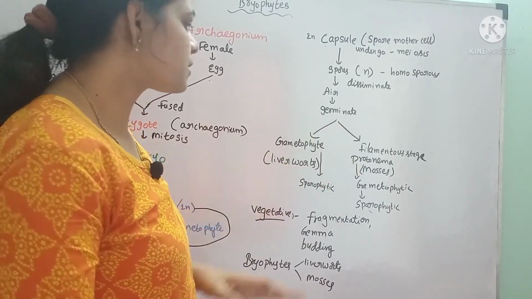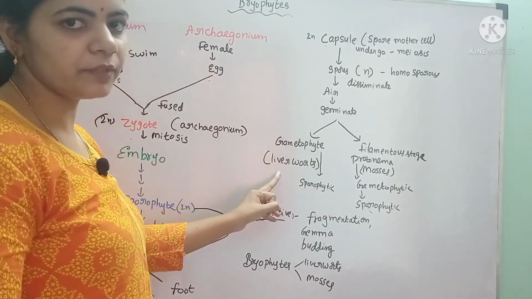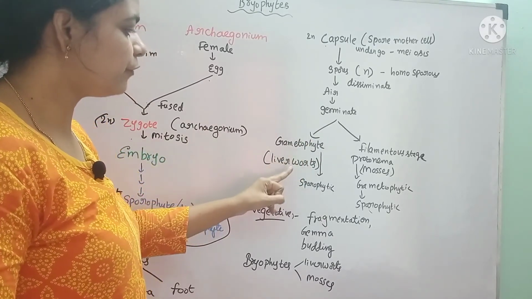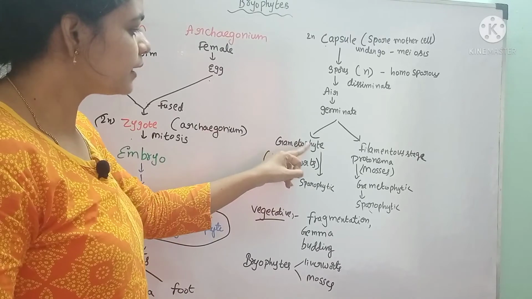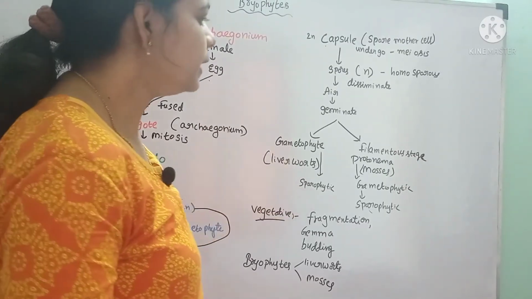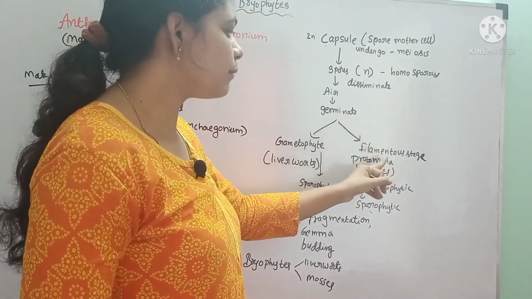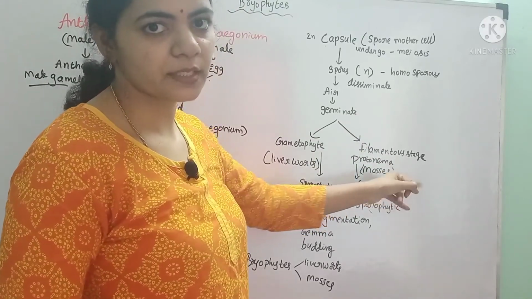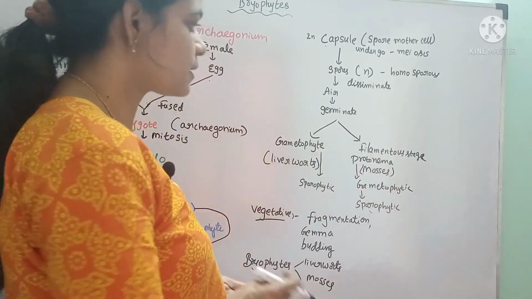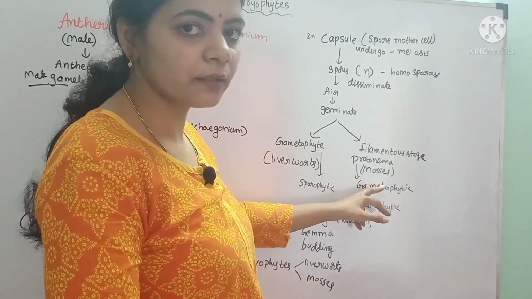These germinated spores may develop directly into the gametophyte, as in liverworts, and this gametophytic stage then develops into the sporophytic stage. But in mosses, the germinated spores first develop into a filamentous stage called the protonema stage. A horizontal filamentous structure develops, which is called the protonema. That condition is seen in mosses.